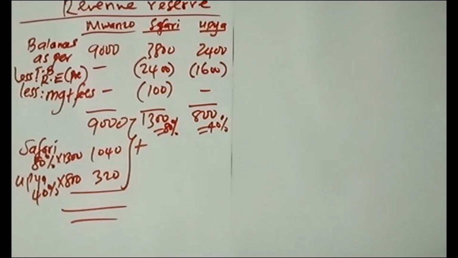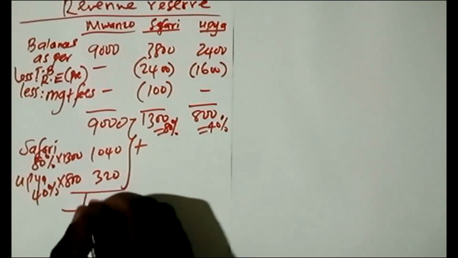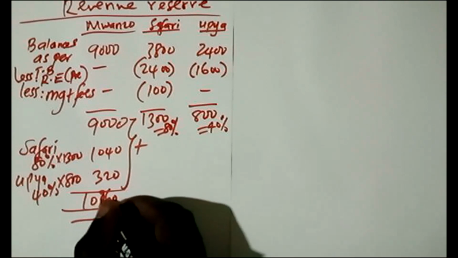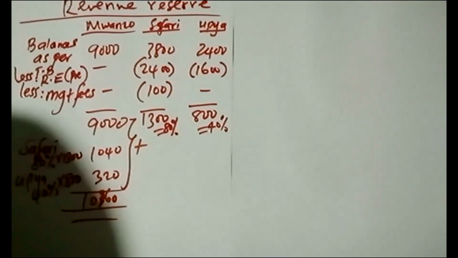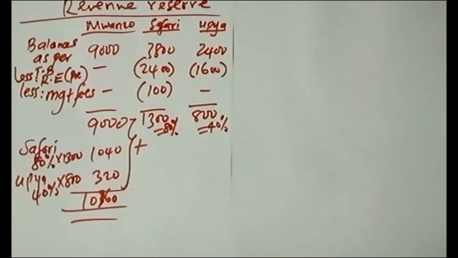So take 9,000 plus 1040 plus 320. So I get 10,360. So the 10,360 is what I will record as my retained earnings. They call it revenue reserve.